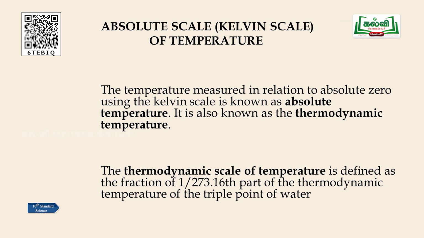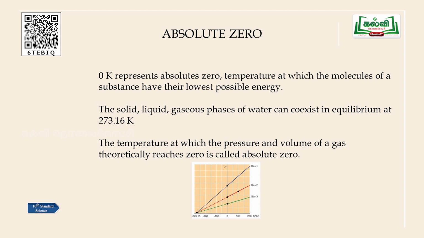To understand this, we need to know what is called absolute zero. Now, what is absolute zero? Absolute zero, or 0 Kelvin, is the temperature at which the molecules of any substance have their lowest possible energy. So, that is called absolute zero. It has the lowest possible energy in this state, right?